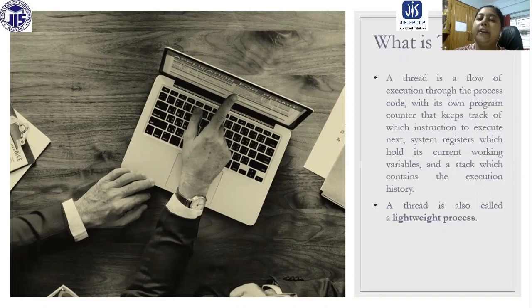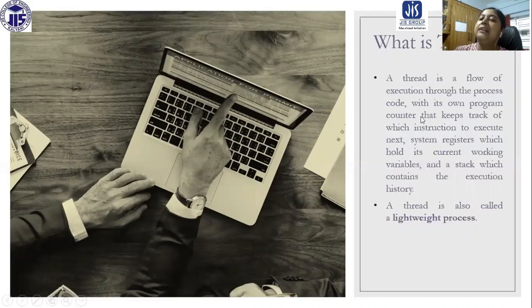But process is a very heavy kind of thing, because whenever a process is created, a memory space is going to be assigned to that particular process. Some resources are also going to be assigned to it. So there are many things that we need to do whenever a process is created. But in place of creating a process, we can also create a thread, which is going to share the same address space or the same resources that is already allocated to the process which creates the thread. So for this reason, it is called lightweight process.